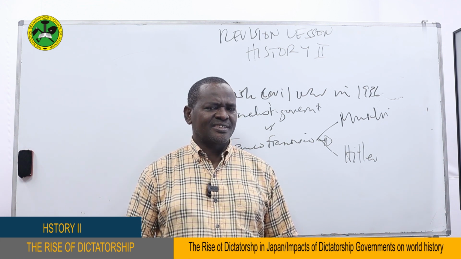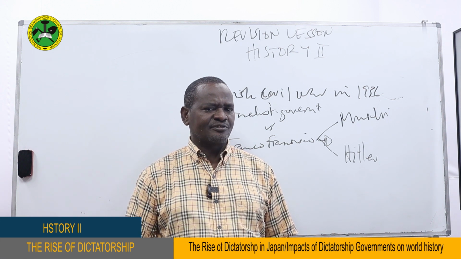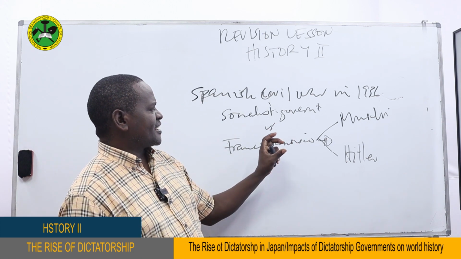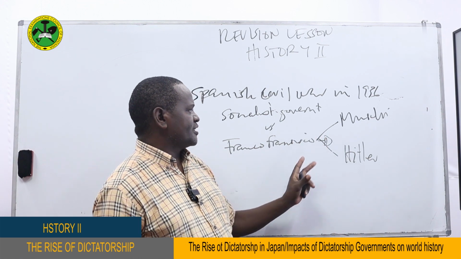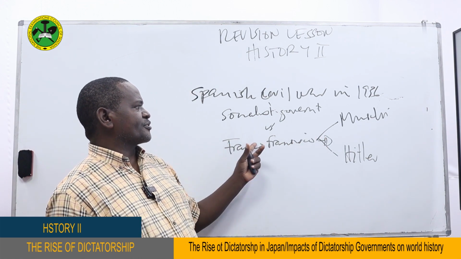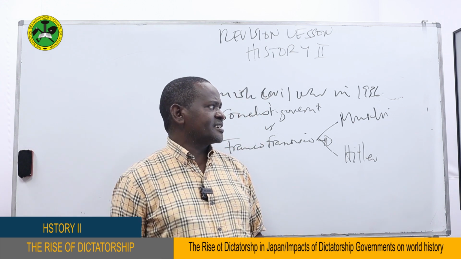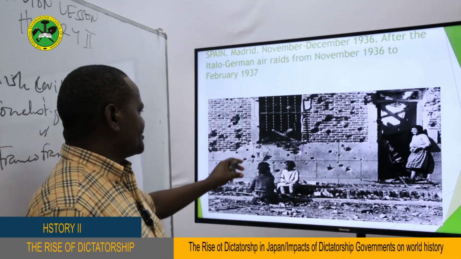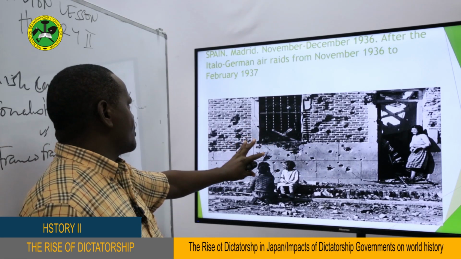He wanted to test the sophistication of his weapons. And so he found a war like this one a good place for him to test his weapons. So one of the impacts of the rise of dictatorship government in world history is the outbreak of the Spanish Civil War. As you can see, this is the impact of the Spanish Civil War.